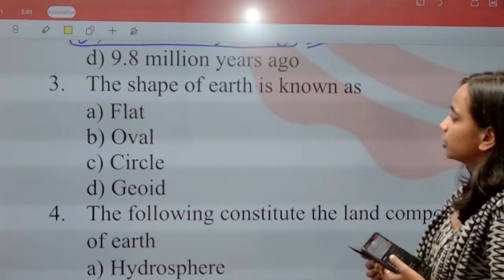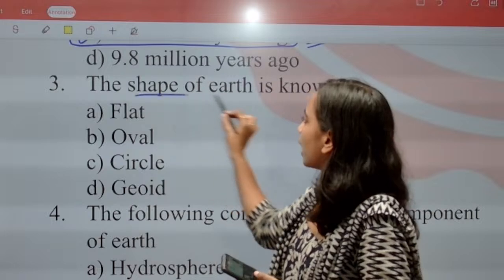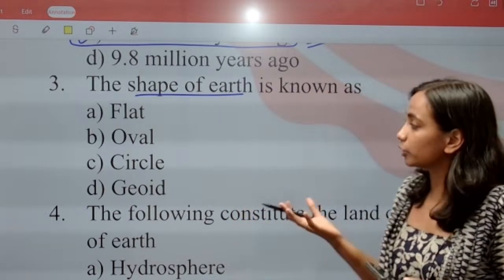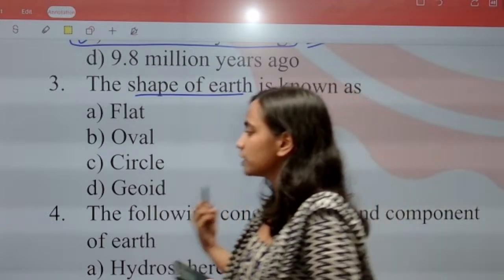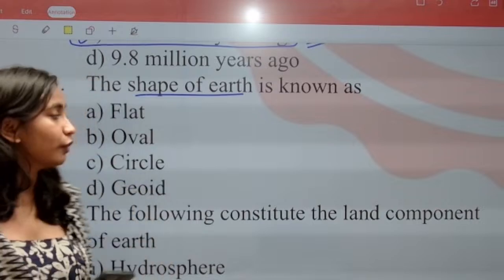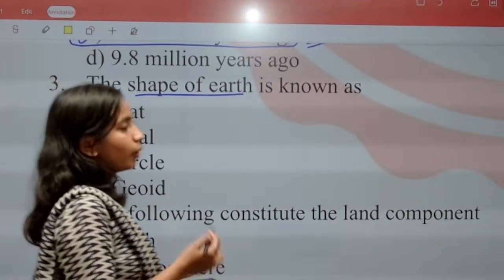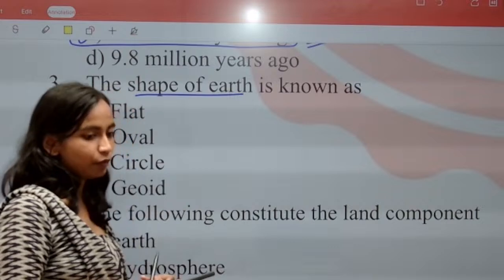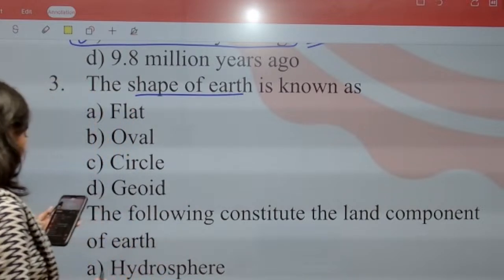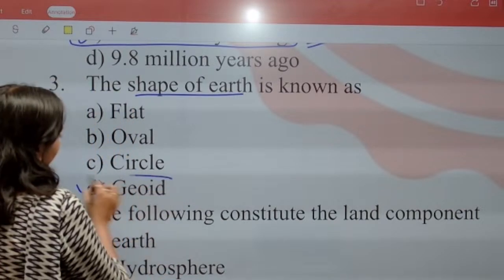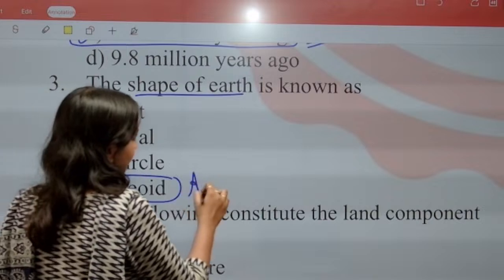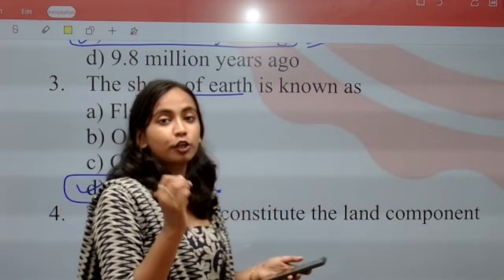Question number 3. The shape of Earth is known as. What is the shape of Earth? Shape of Earth को हम क्या कहते हैं? Flat, oval, circle or geoid. The Earth का जो shape होता है, okay, what do we call it? Not oval, okay. The shape of Earth, everyone, we have to keep in mind. Earth का shape कैसे होता है? The shape of Earth is geoid.